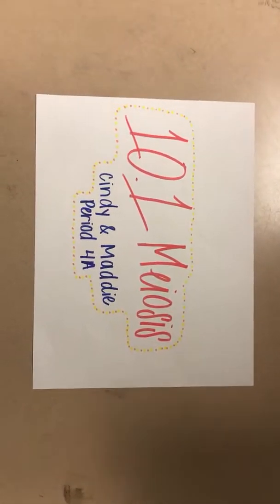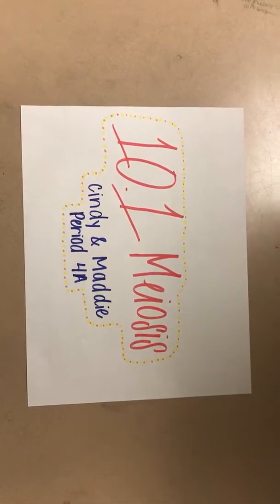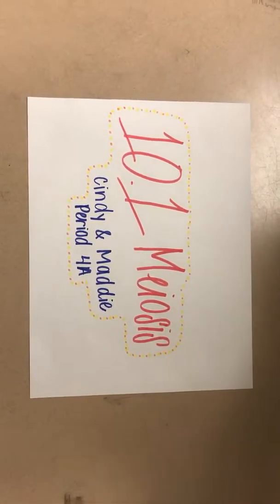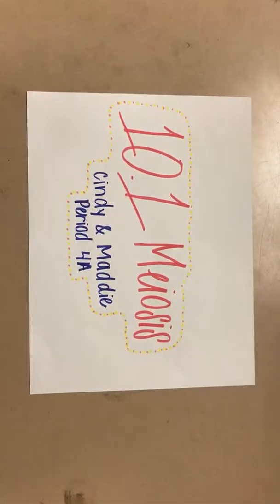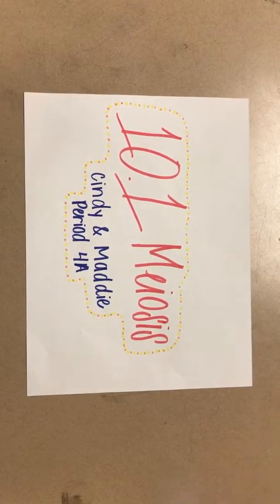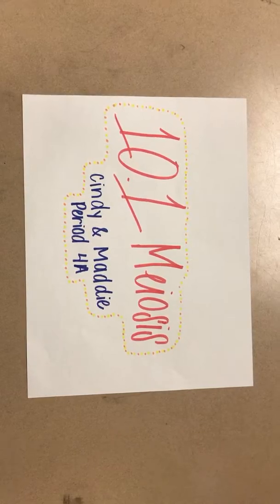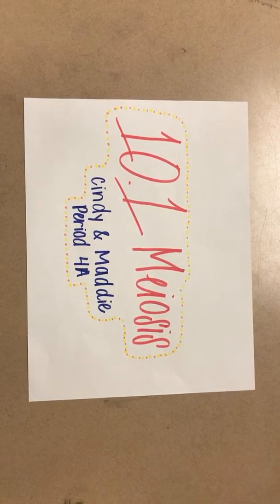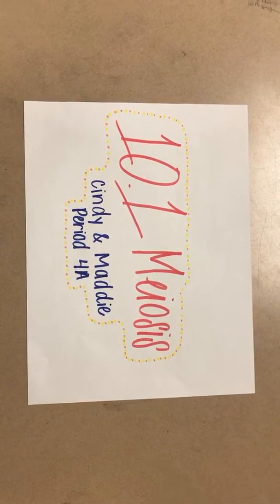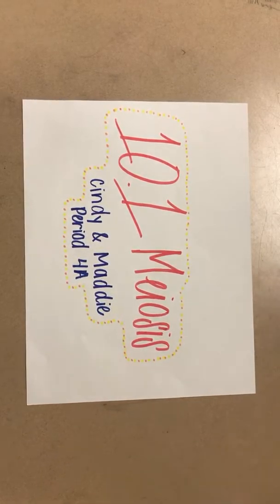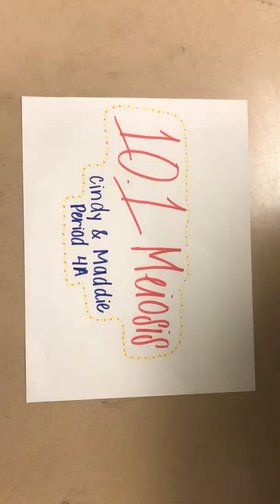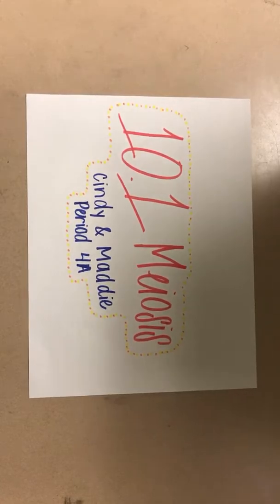In order to produce haploid gametes, which have half the amount of chromosomes of diploid, individuals must have cells that undergo cell division that does not produce daughter cells that are genetically identical to the parent. Otherwise, the gametes would be diploid and a zygote formed from diploid sperm and egg cell would be tetraploid. Meiosis is where haploid gametes are produced.